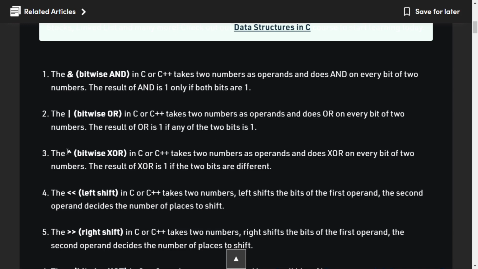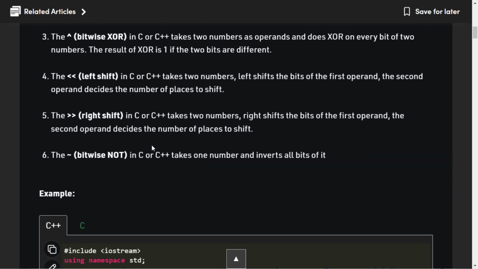For bitwise XOR it's a little bit confusing. In bitwise XOR, if both the numbers are 0 or both the numbers are 1, or you can say both the bits are the same, then the answer is 0, otherwise the answer is 1. It means if there is 0 0, then the answer is 0. If there is 1 1, then the answer is 0, otherwise it is 1. Fine. What is left shift? Left shift is a really amazing bitwise operator. What left shift does is, it shifts the bits of the first operand, how many times? Second operand times.